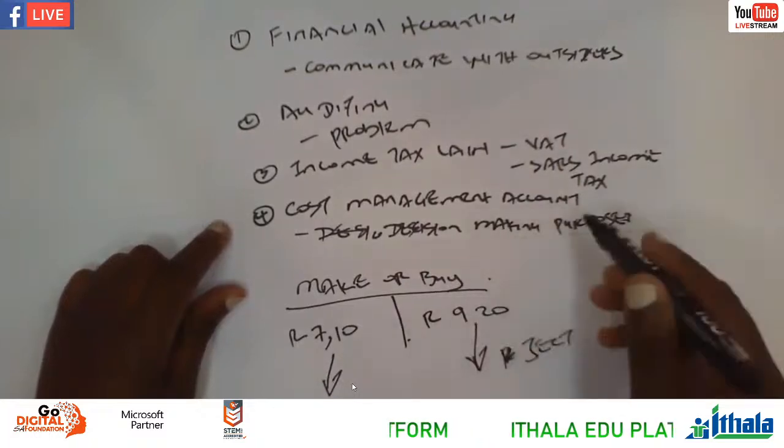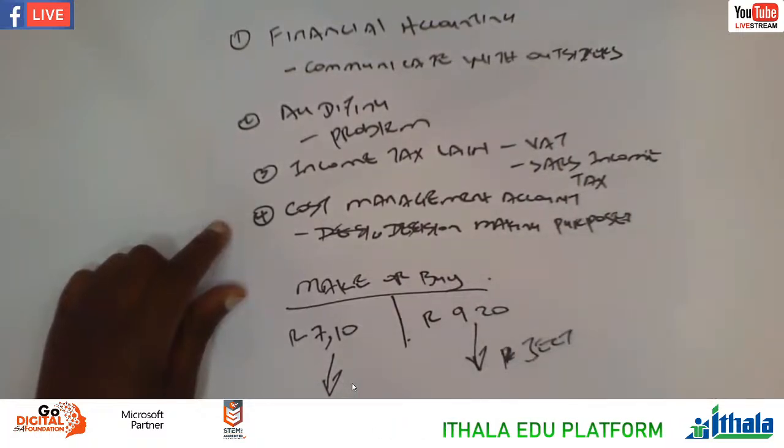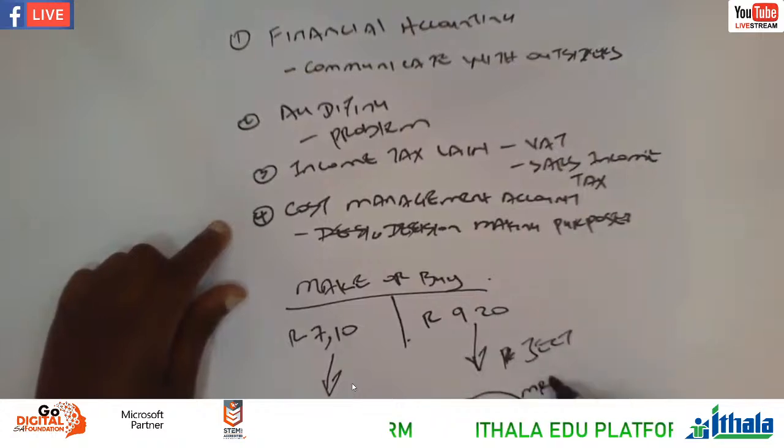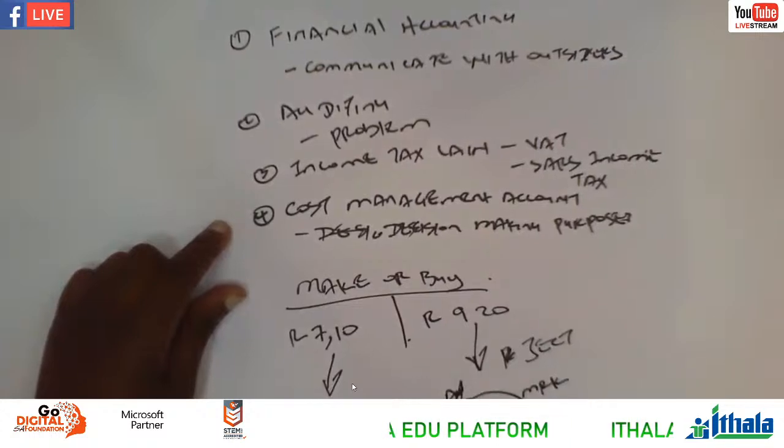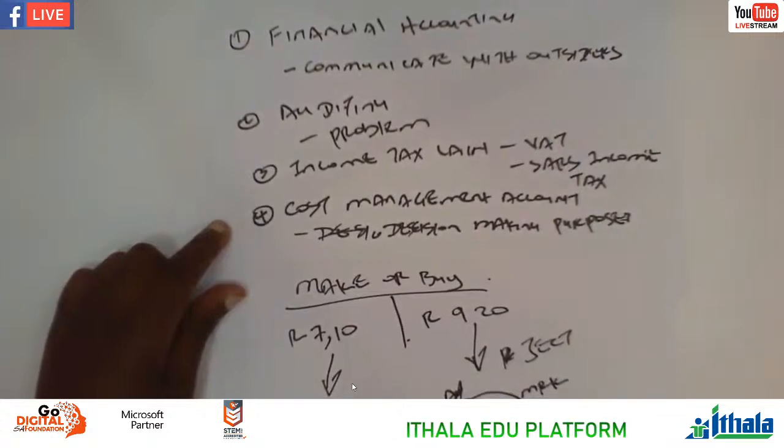So there's an accounting that we have to use, cost management accounting. Remember, let's say we're operating here. Maybe let's say our business, Ithala. Okay, Ithala, it's our business. And then there are functions here, but we call it department at workplace. Let's say we have HR, we have marketing, we have administration, we have finance, right? We have also purchasing function, we have production, right? As well as PR, right?